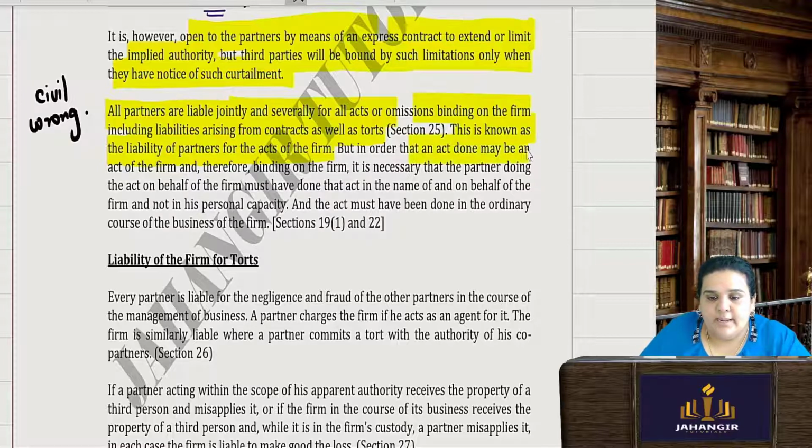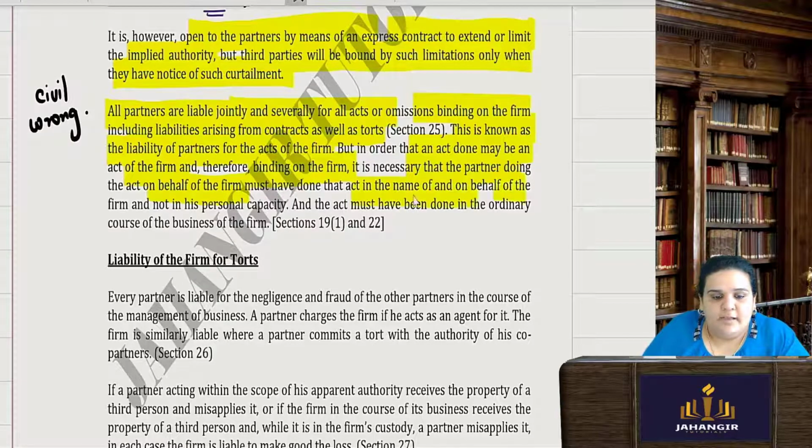But in order that an act done may be an act of the firm and therefore binding on the firm, it is necessary that the partner was doing the act on behalf of the firm. Simple. If the partner was not doing any act on behalf of the firm, it cannot bind the firm.